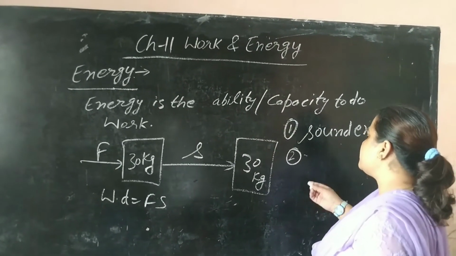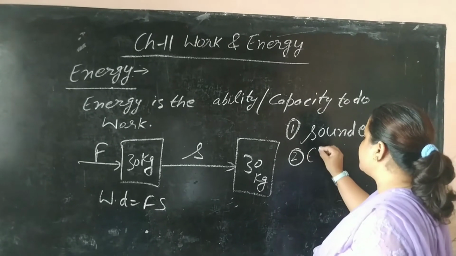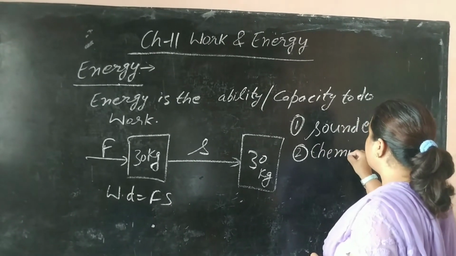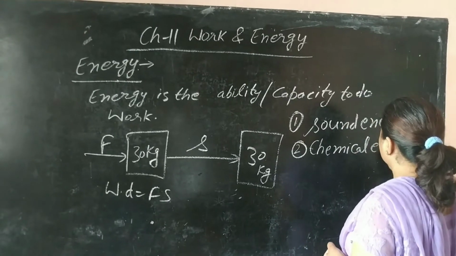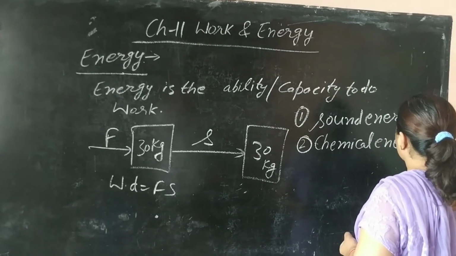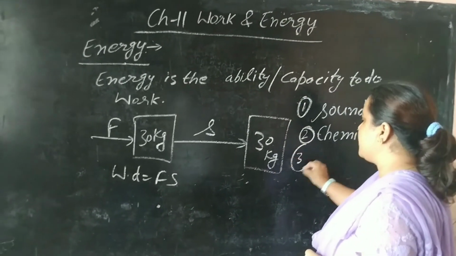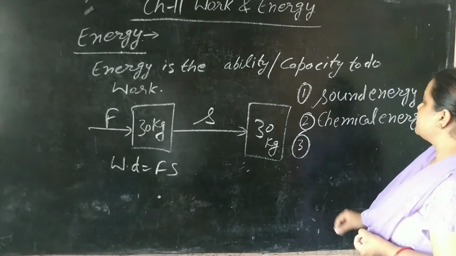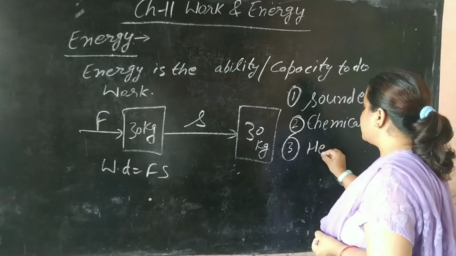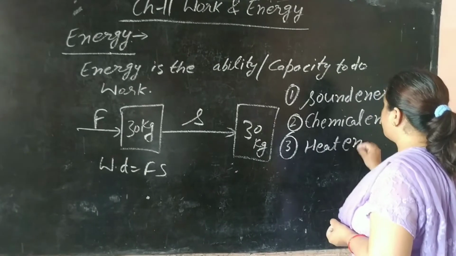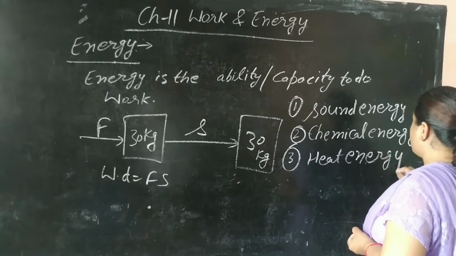Then you have done so many forms of energy, like chemical energy, which is the energy possessed through the chemical reaction of the electrolyte within a cell or other things. Heat energy is the energy which exists due to the temperature difference between two bodies.